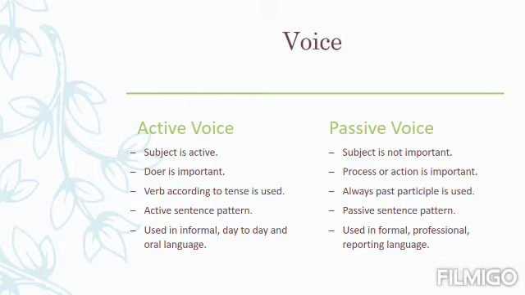In the active voice, the active sentence pattern can be seen. As we have discussed earlier, in the active voice sentence pattern, the doer, that is the person who is doing the action or the process, is always written in the first place. That is called the active sentence pattern. While in passive voice, the sentence pattern is always the passive sentence pattern.